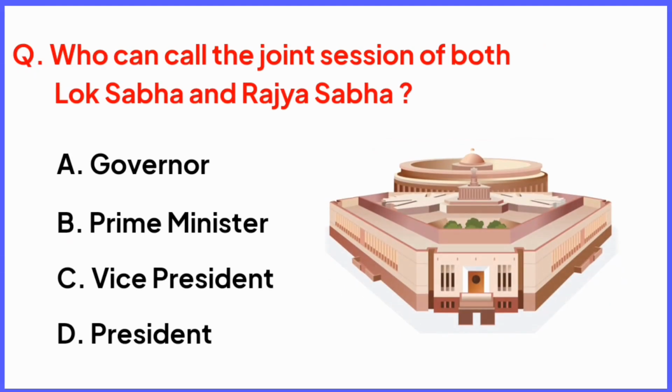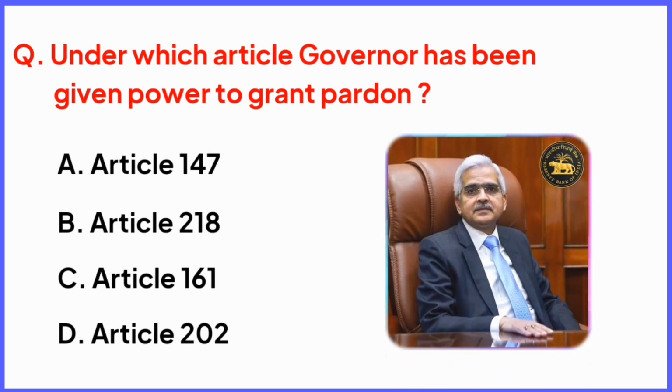Who can call the joint session of both Lok Sabha and Rajya Sabha? Right answer is option D, President of India. Under which article Governor has been given power to grant pardon? Right answer is option C, Article 161.